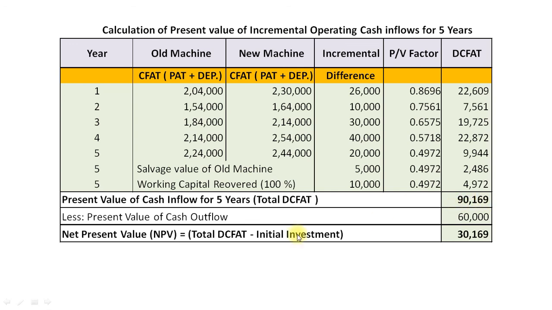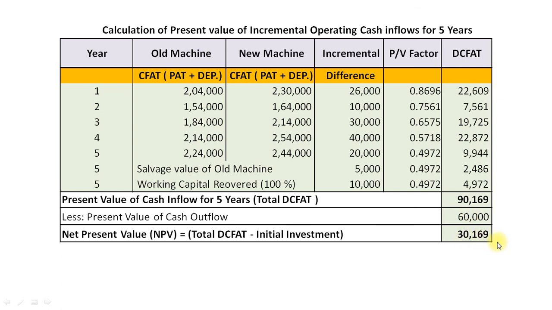90,169. And from this cash inflow we will deduct present value of cash outflow, that is rupees 60,000 as per our calculation number 1. So finally our net present value is total discounted cash flow after tax minus cash outflow, that is initial investment, 90,169 minus 60,000, that is 30,169.